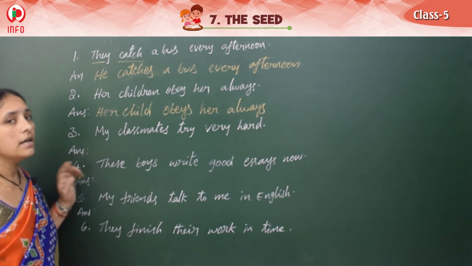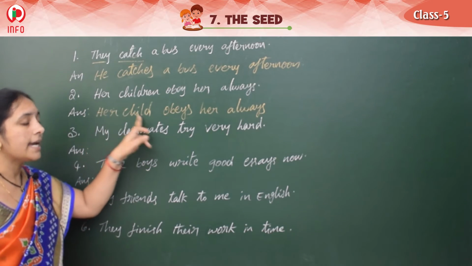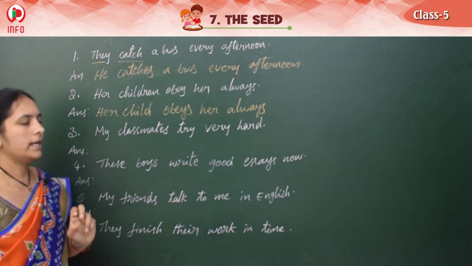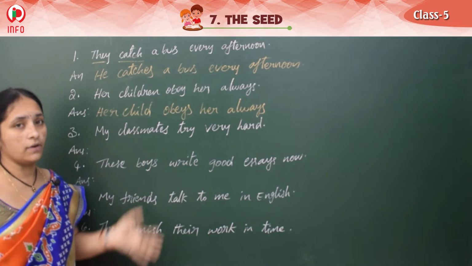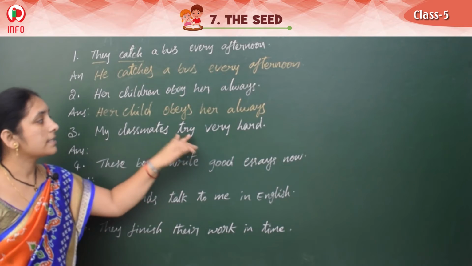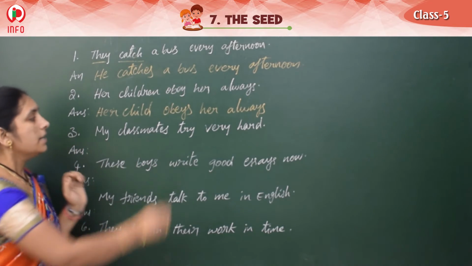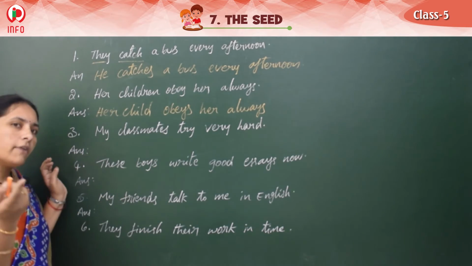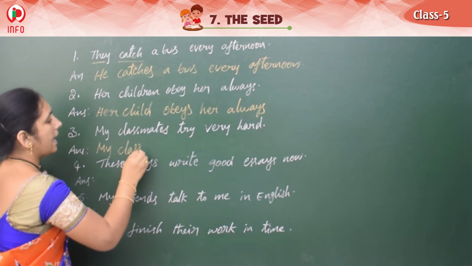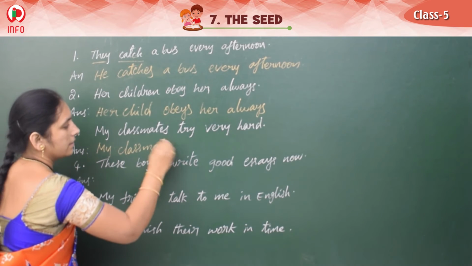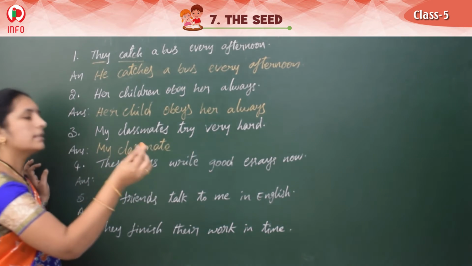Her children obey her always. Her child obeys her always, right? And next one, my classmates. Yes, all your classmates. My classmates try very hard. So here there are so many, but if you say only one person, yes, we can write my classmate. Then try will become tries.